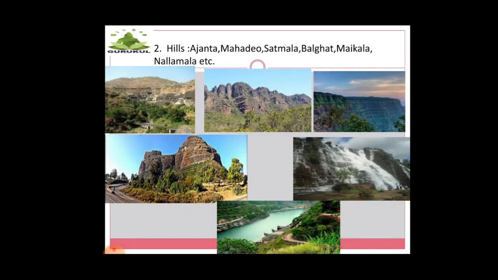Then hills. Hills are a little smaller than the mountains. Ajanta, Mahadev, Satmala, Balghat, Maikala, Nalamala. These are the names of the hills, which are famous in their states, and they also add to the beauty of our India. They are remarkable in different states as their beauty emerges.